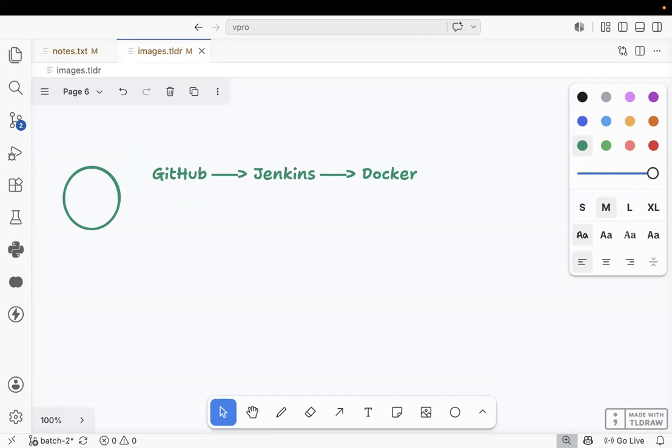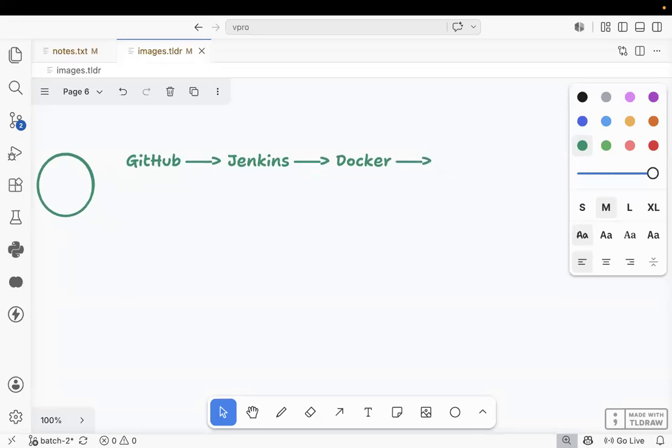After that, we need to go for containerization. We need one tool, and that tool we call Docker. Docker means containerization. Next, we need to push that Docker image. Where do we push it? To EC2, the AWS server.